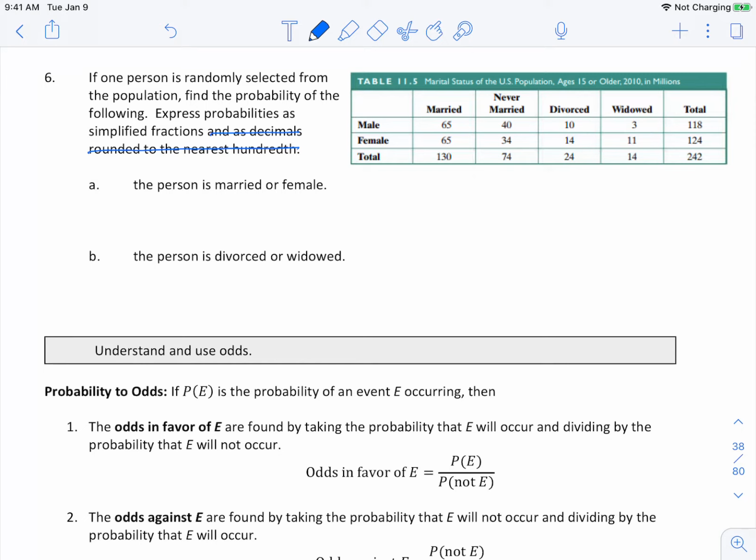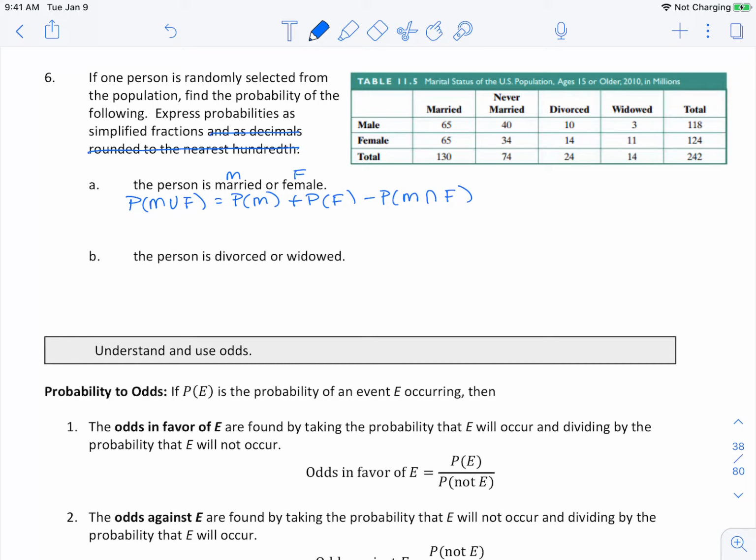So we know we need the probability that the person is married or female. So that's going to be probability that they're married plus probability that they're female minus probability that they're married and female. I'm using M for married and F for female.